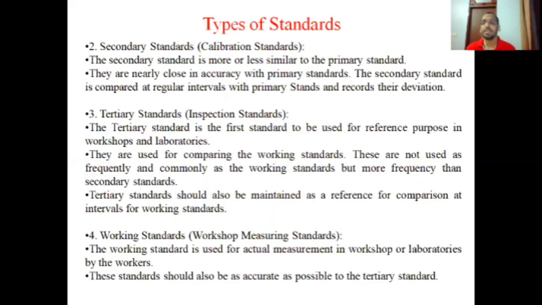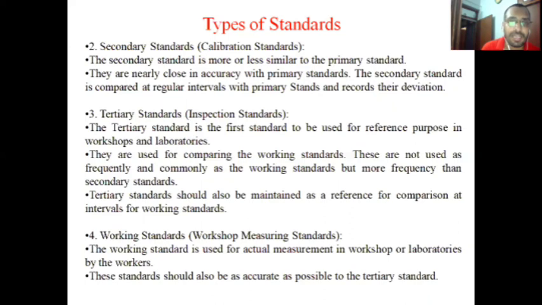Next is secondary standard. What is secondary standard? Secondary standard is the standard which is less accurate than primary standard, and these standards are kept in the national physical laboratories of each country.